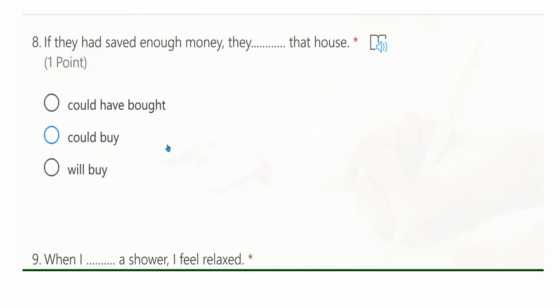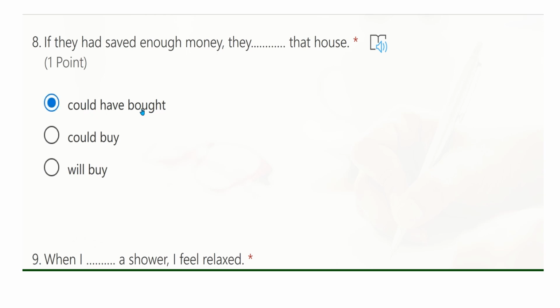Eight. If they had saved enough money, they that house. Is it could have bought, could buy, or will buy? The right answer is could have bought. This is the third conditional again. We have if plus verb in the past perfect, had saved, plus could. Here we are using could in the place of would.